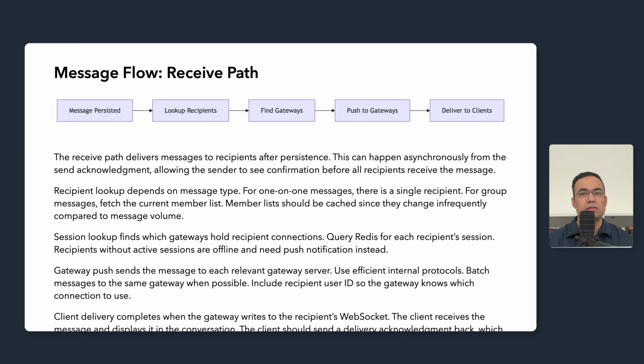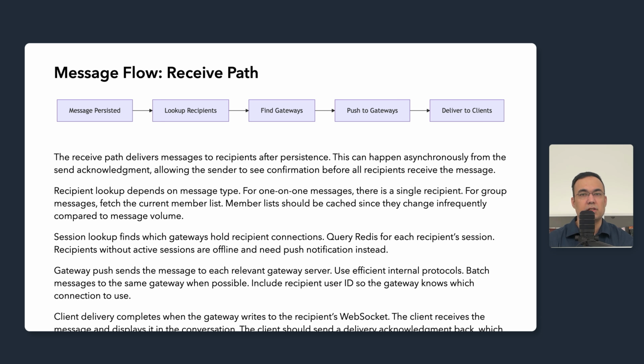Client delivery completes when the gateway writes to the recipient's WebSocket. The recipient's client receives the message and displays it in the conversation. The client should send a delivery acknowledgement back, which propagates through the system to update message status for the sender.